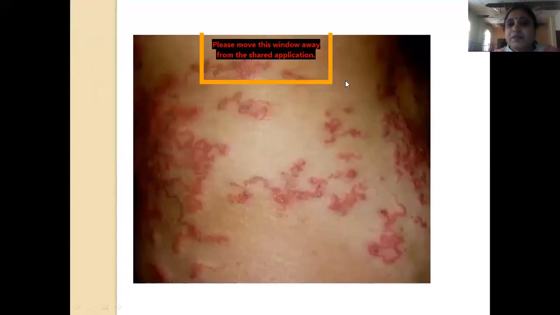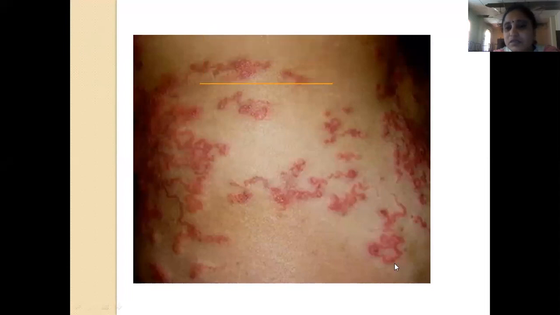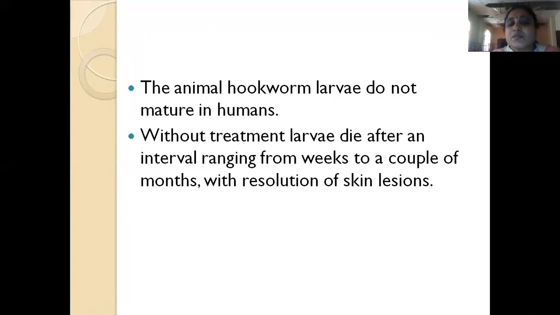This is a typical picture of cutaneous larva migrans. All these are because the larvae move in between the dermal and epidermal junction, eliciting the reaction.